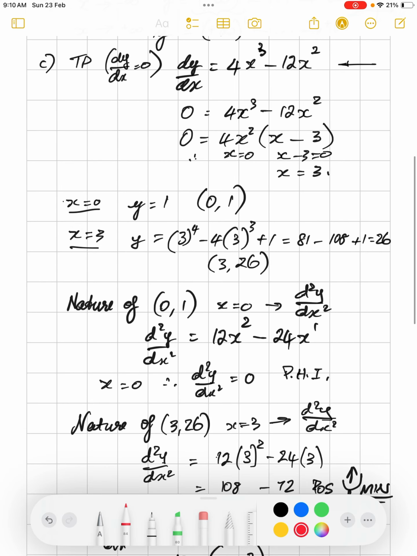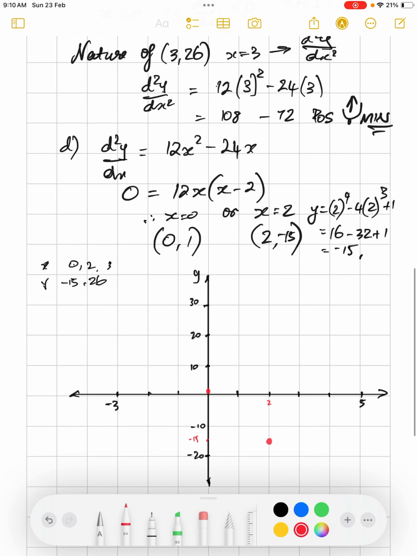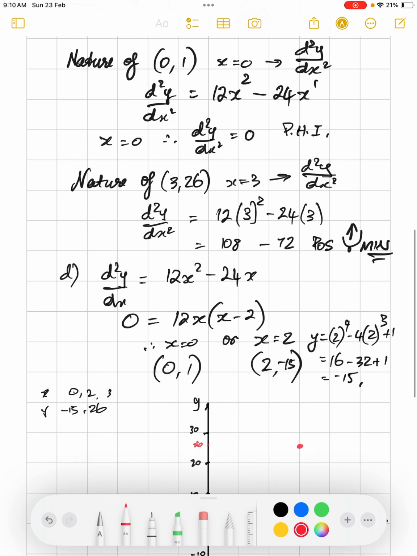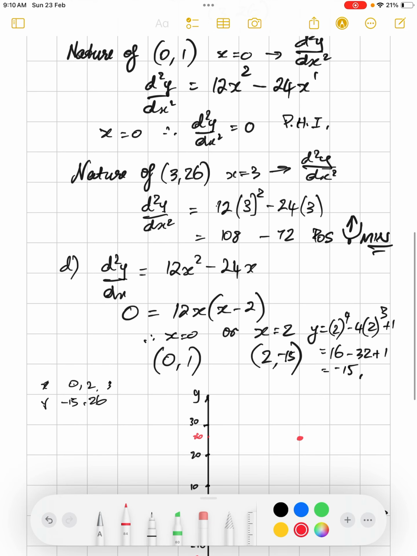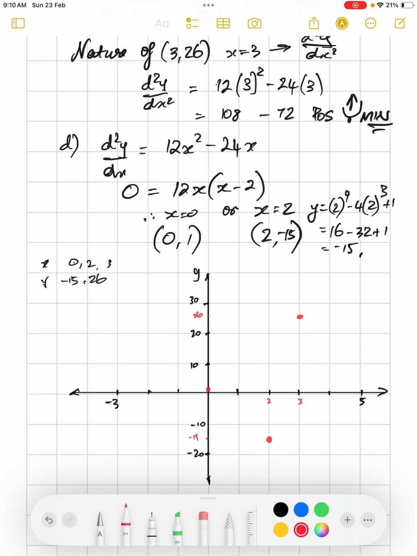We've got a turning point at (0, 1) and (3, 26), and we have a minimum at (3, 26) and a point of inflection. How's that possible?